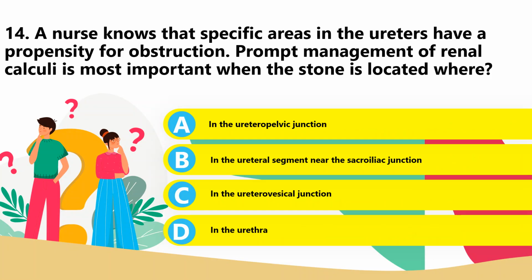So the three narrowed areas of each ureter are the ureteropelvic junction, the ureteral segment near the sacroiliac junction, and the uretero-vesical junction. These three areas of the ureters have a propensity for obstruction by renal calculi or stricture. Obstruction of the ureteropelvic junction is most serious because of its proximity to the kidney and the risk of associated kidney dysfunction. The urethra is not part of the ureter. So D is eliminated. Best answer is A.